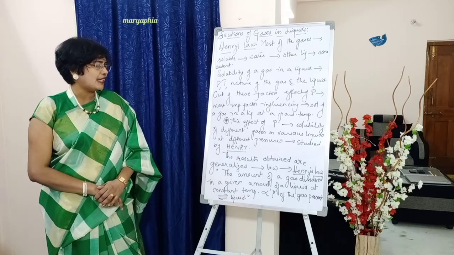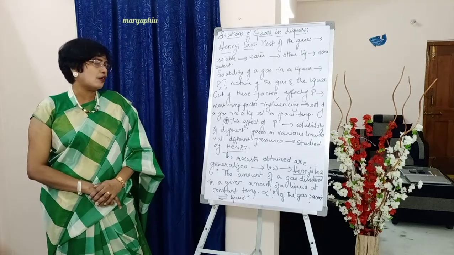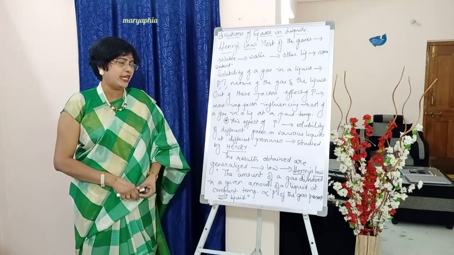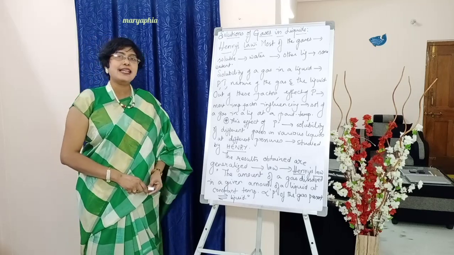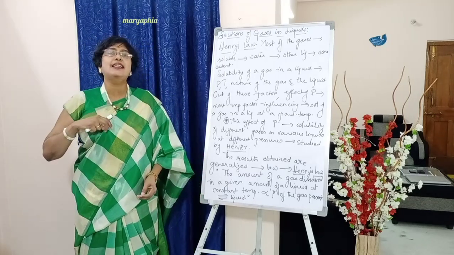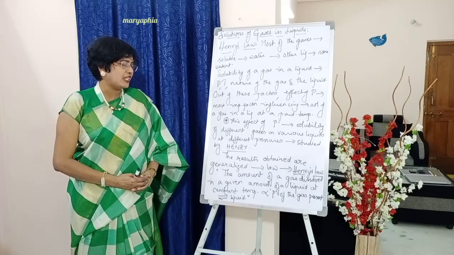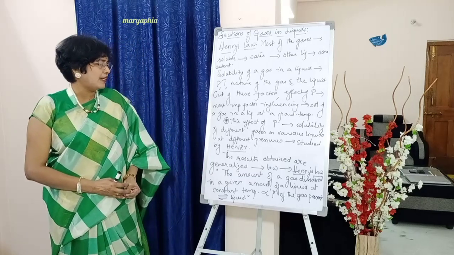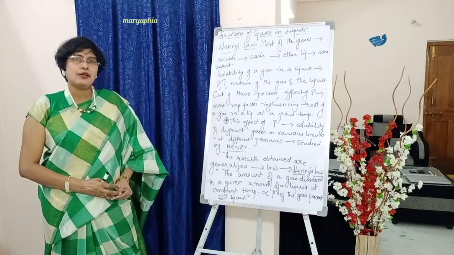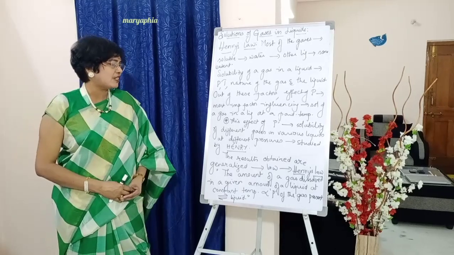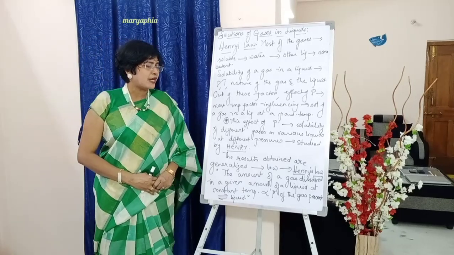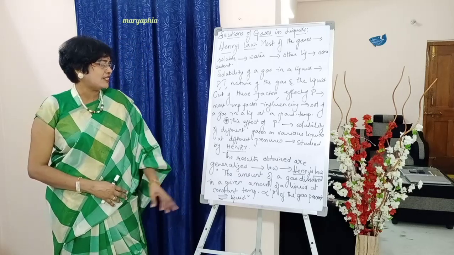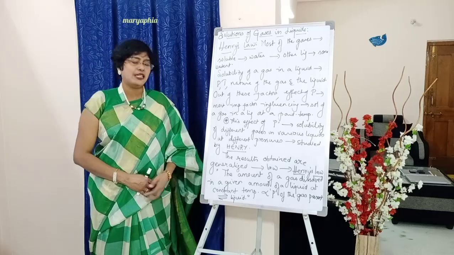The amount of a gas dissolved in a given amount of a liquid at constant temperature. So he did not change the temperature. At constant temperature is directly proportional to the pressure of the gas present in equilibrium with the liquid.